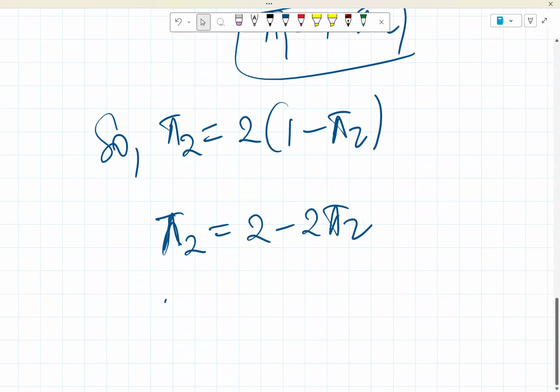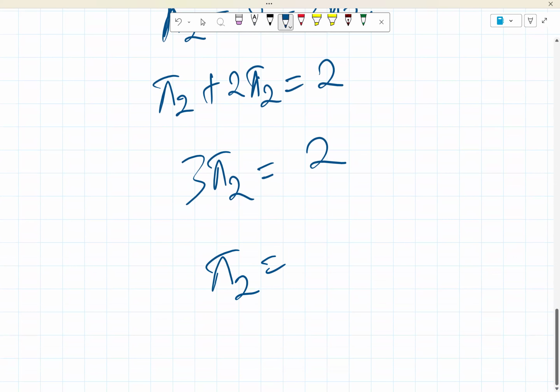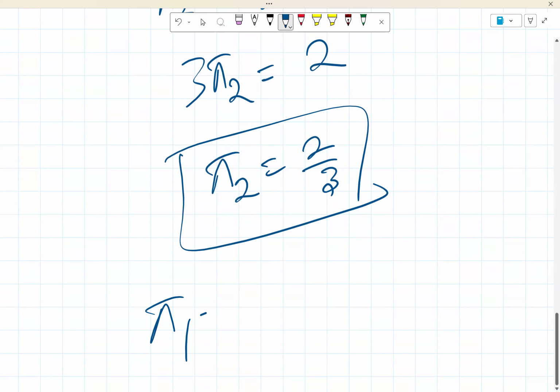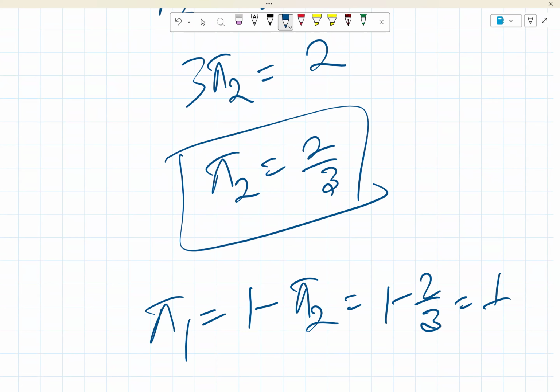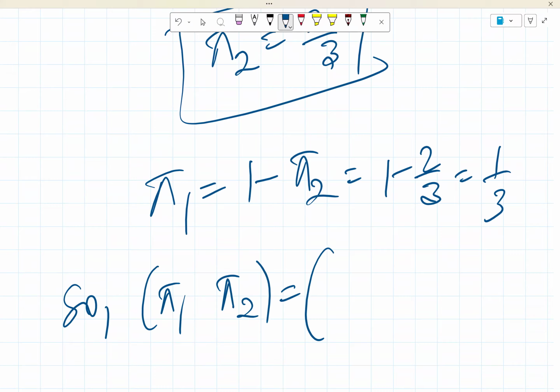If you collect like terms, you have pi 2 plus 2 pi 2 is equal to 2. So 3 pi 2 is equal to 2, and then pi 2 is equal to 2 divided by 3. That means that pi 1, which is 1 minus pi 2, will simply be 1 minus 2 over 3, which is 1 over 3. So finally, pi 1 is 1 over 3, pi 2 is 2 over 3.